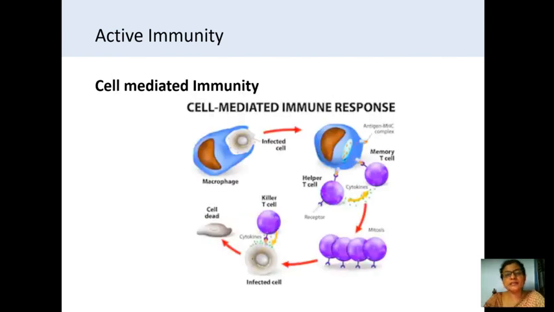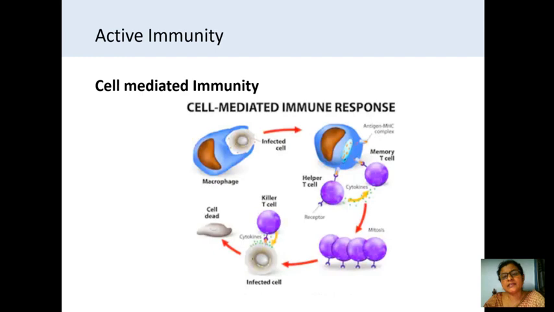Cell mediated immunity does not involve antibody formation. It is the activation of phagocytic cells. See in the picture, the phagocyte cell is activated, and it is engulfing the infected cell, isn't it?